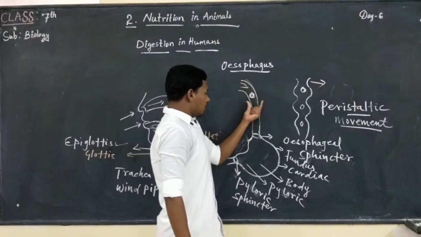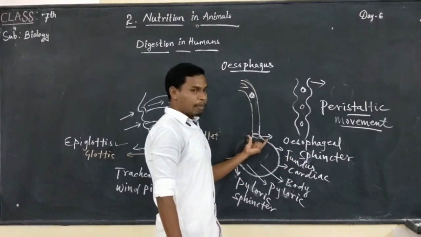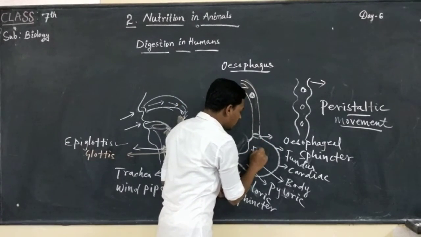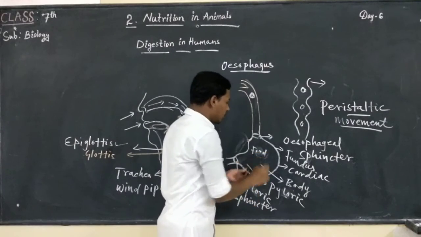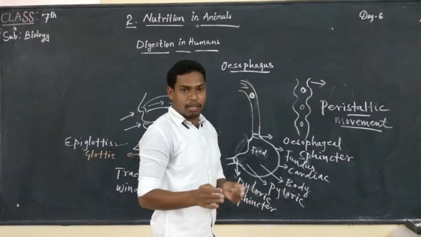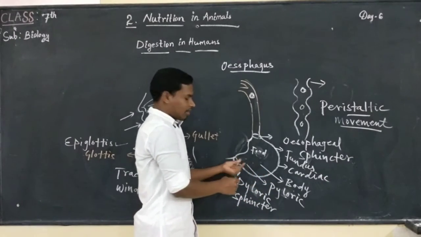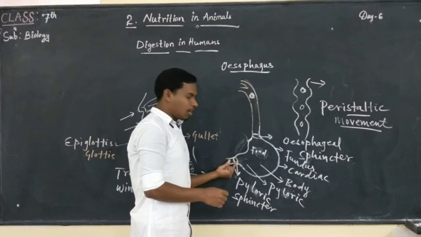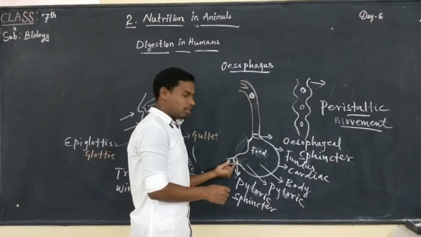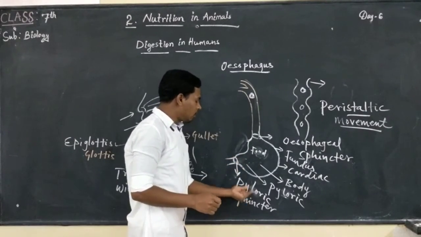When the esophageal sphincter opens, food reaches the stomach, and when the food is broken down in the stomach, little by little it goes to the small intestine. Food goes to the small intestine by the regulation of this pyloric sphincter.